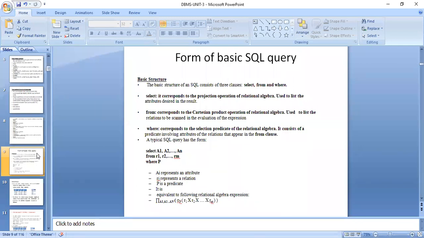It is equivalent to the following relational algebra expression. Pi is called the projection, so pi resembles the projection over A1, A2, and AN. Sigma is nothing but the selection over the tables, so it can be the following tables like R1, R2, and so on. Coming to the next slide.